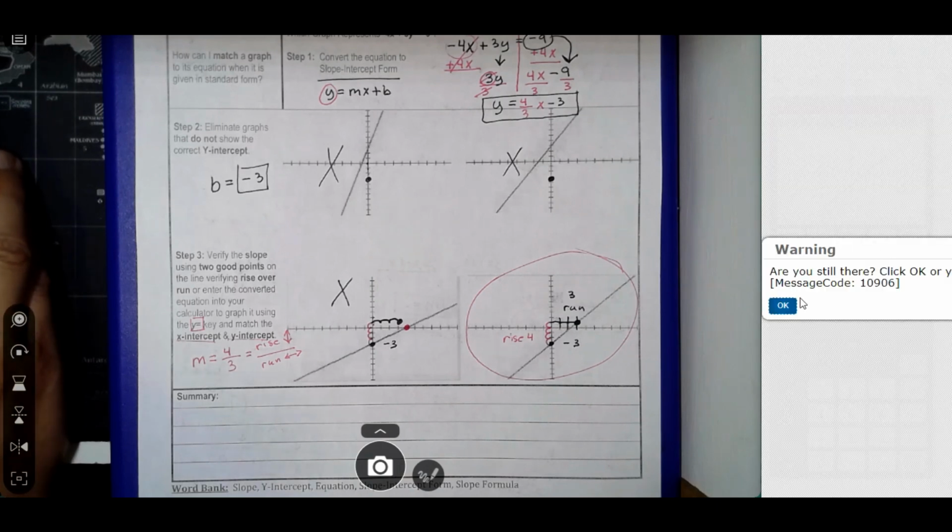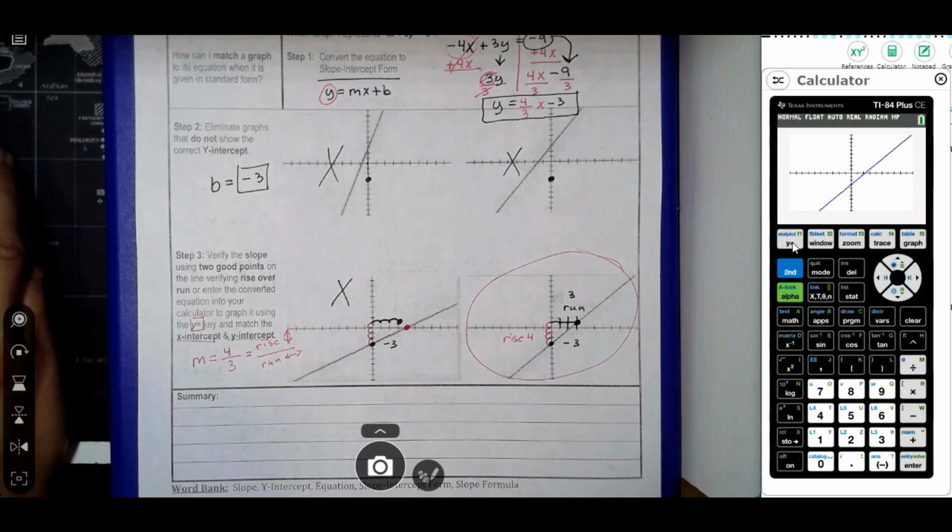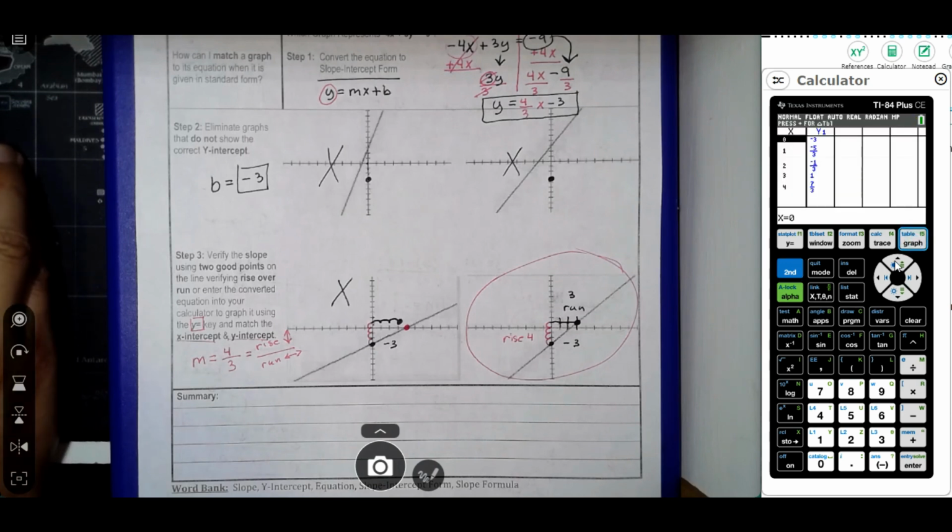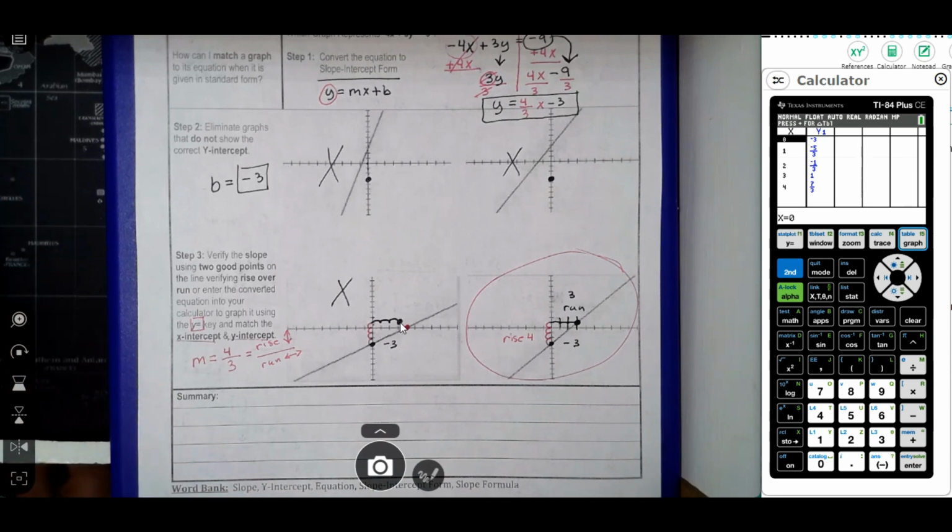Another thing you could do is look at the table if you wanted to. You could actually hit second and then table, and you can look and see at what points it crosses. So it crosses at 0, negative 3. We knew that because that's the y-intercept. And it crosses at 3, 1. And that would make sense, right? Over 1, 2, 3, and up 1. So notice this one right here. If I go over 1, 2, 3, and up 1, it's right here. That line does not cross through that point. So there's more than one way that you can view it.